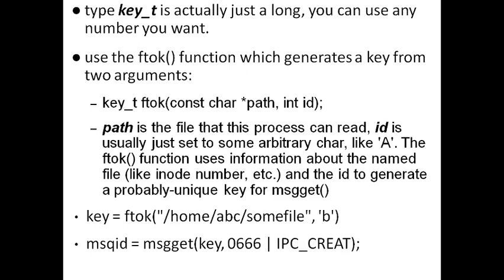Otherwise you have to explicitly convey the message queue ID to the receiver. So in order to make the receiver properly connect to the same message queue, the sender has to communicate the ID value of the message queue to the receiver. But with ftok, it's not necessary. They just both need to provide the same arguments to ftok. They will naturally generate the same message queue ID. So this function is very useful for that purpose.